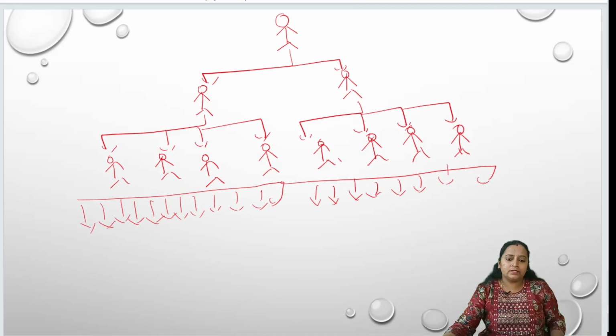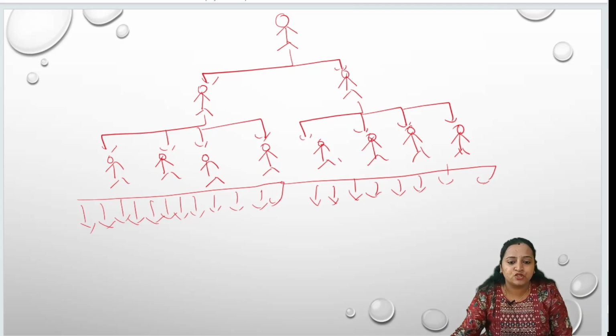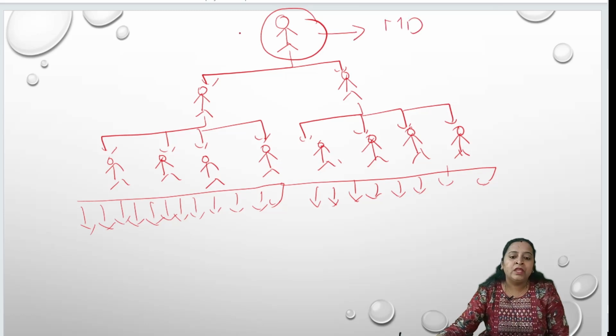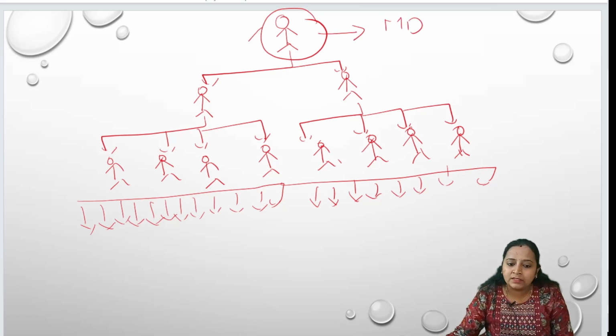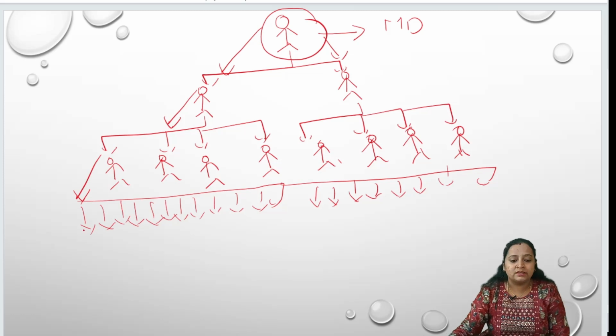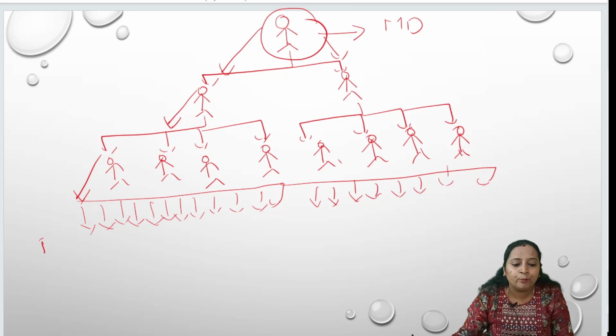Now if any decision has to be taken, who has to take the decision? This person will take the decision. This person is called the top management, we can call it the MD. The MD will pass the orders to the managers, and then the managers will pass these orders to the sub-managers, and the sub-managers will pass the orders to the employees. The employees are going to perform those orders.